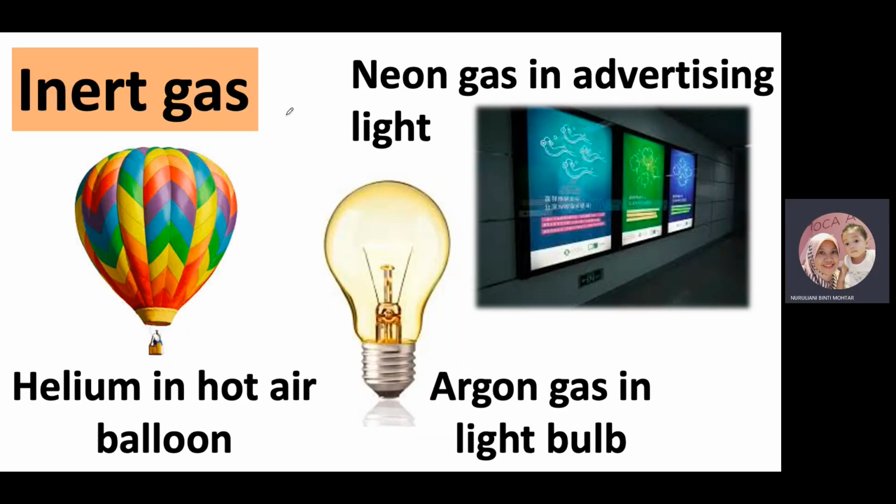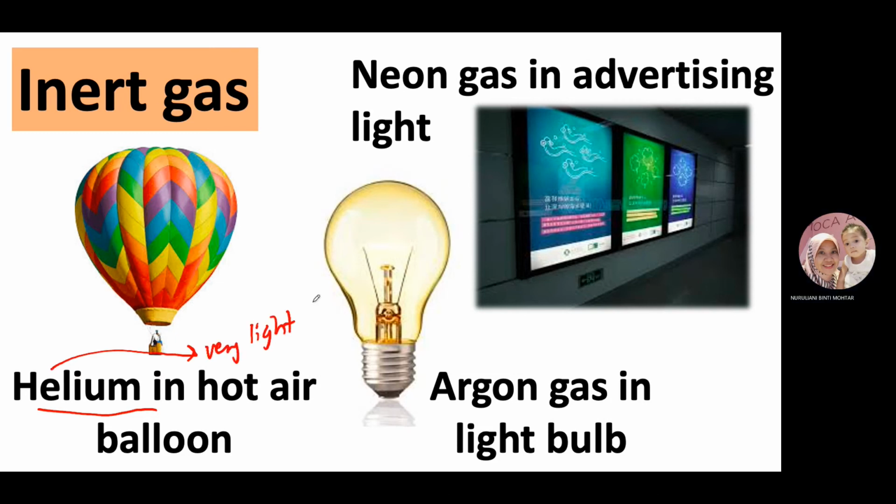Okay, next is inert gases such as helium in hot air balloon. So helium ni, dia punya characteristics is very light. Okay. Sebab dia punya arrangement in the periodic table, it is the second element in the periodic table. Kan periodic table is arranged according to the proton number. Jadi kalaulah hydrogen yang first is the lightest gas, while helium is the second lightest gas, jadi helium ni considered as light gas lah. Tapi helium ni lagi best lah sebab helium ni is very inert.